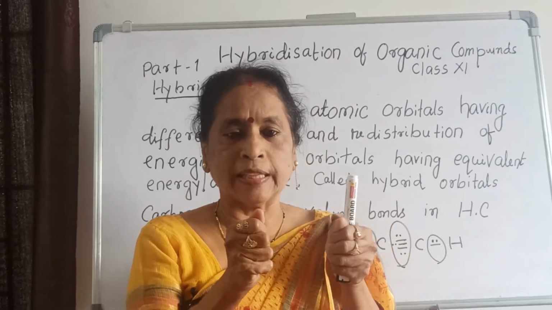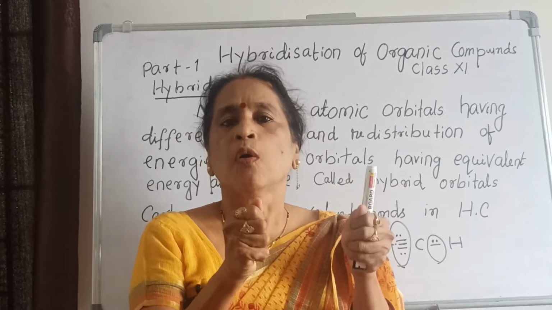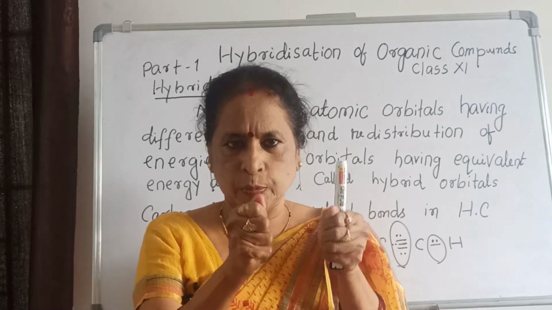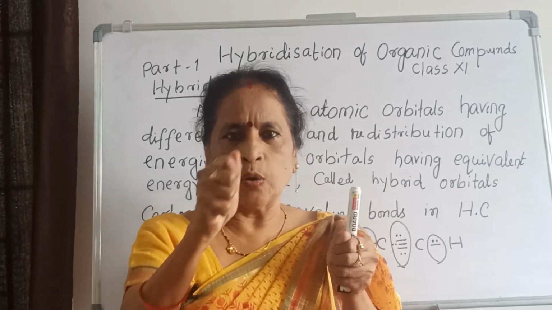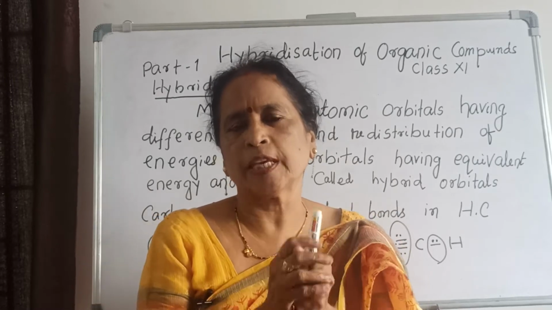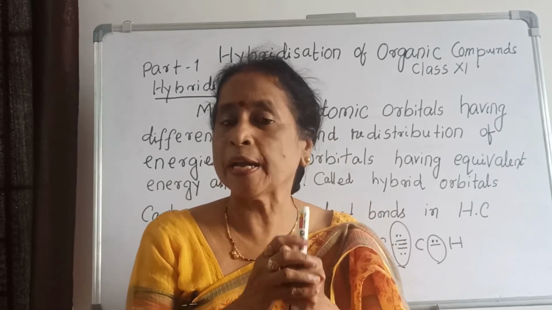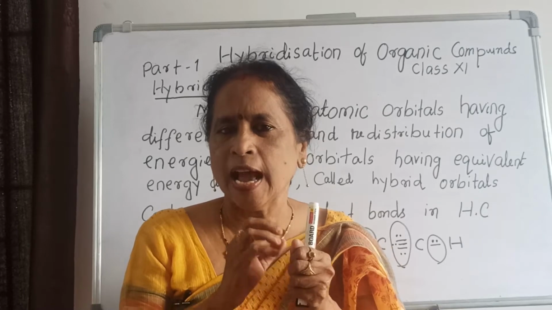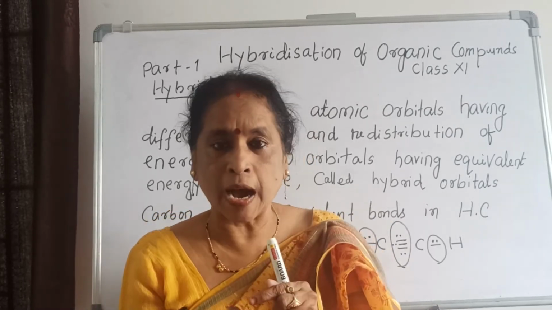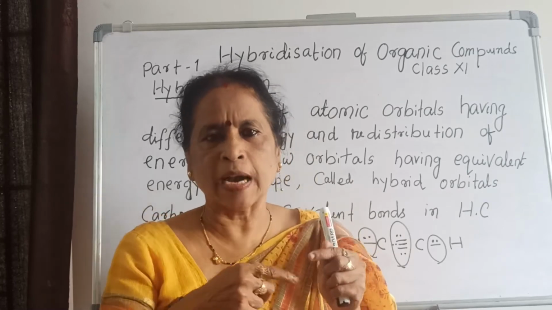Pi bond means they have only lateral overlapping. With lateral overlapping, one lobe is formed above and one lobe is formed below, and the two lobes give the pi bond, which is very weak. That means, compared to sigma and pi, sigma is strong and pi is weak.